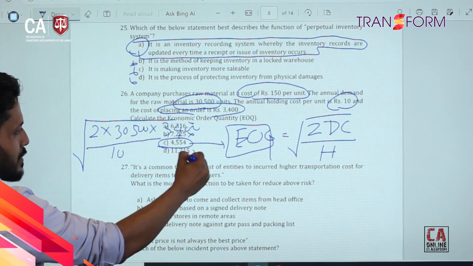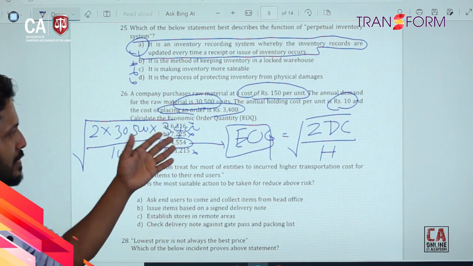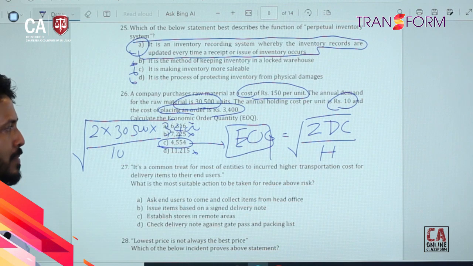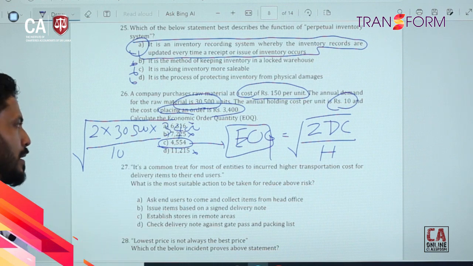These are incorrect. So you have to practice this before you go to the exam. Not only this, the other inventory levels as well, right?